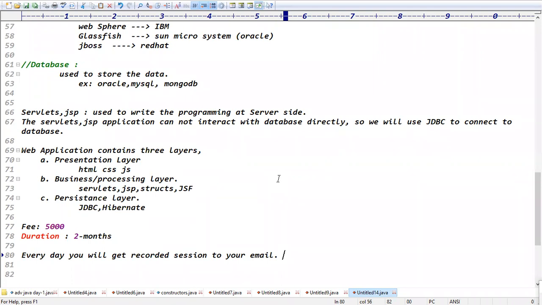Yeah, definitely Gopi. 2 months is good enough time. So we will not take more than 2 months. 2 months is good enough time.